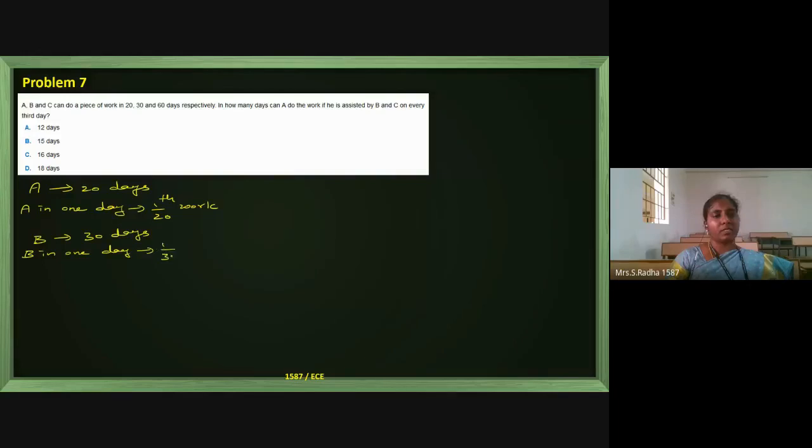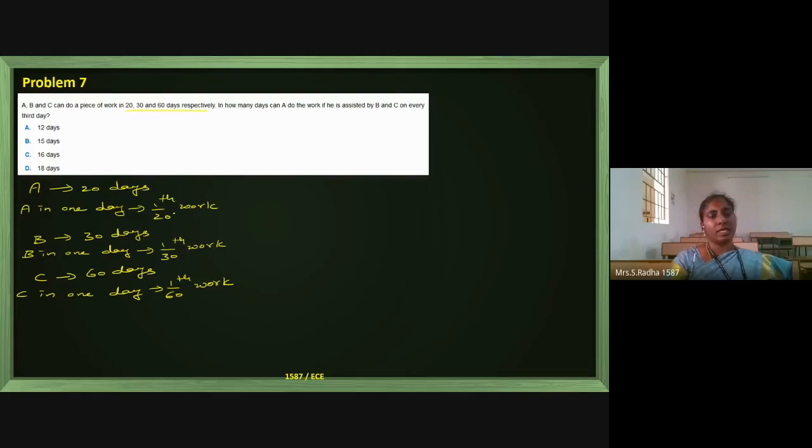A can complete 1/30th of the full work. Similarly, C can do the work in 60 days, and in 1 day he can complete 1/60 of the work. So this is the story of the individuals. A, B, C are given in the question. They are able to do individually the total work in these days.